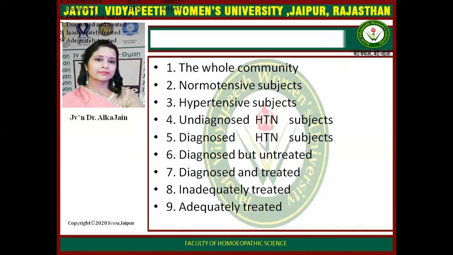Hypertensive patients are seen in the community, meaning the whole community. Many of the people have raised blood pressure, but most of them are not diagnosed. And if they are diagnosed, they are not treated well. And if they are treated, they are not adequately treated.